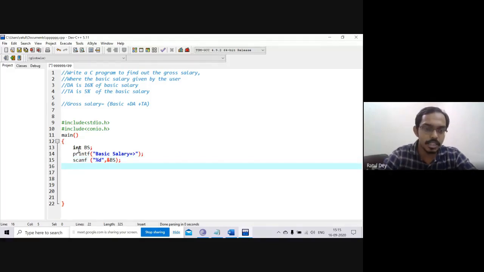Now after that, what is the procedure? Find out the DA. So DA equals to, what is the DA value? 16% of the basic salary. So how can we find that?